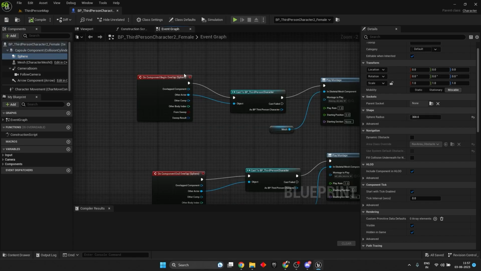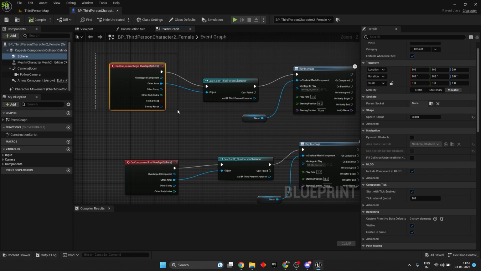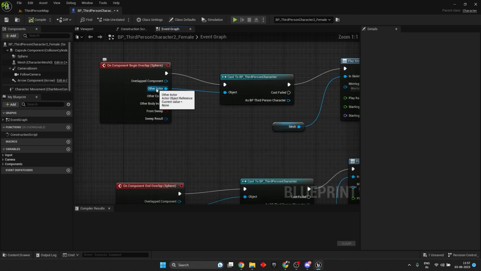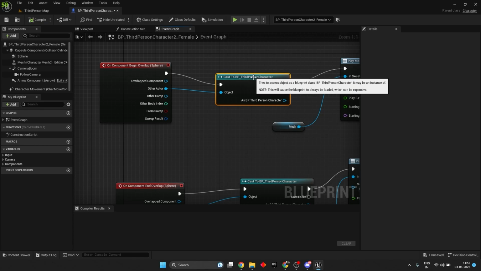If I go to the event graph, we can overlap the sphere. When anything overlaps the sphere, anything means here I'm deciding it is the third person character. My third person character is an actor, like a pawn, right? Not an actor. It's not a component basically. It is a part of an actor.